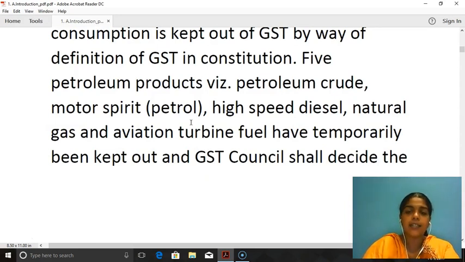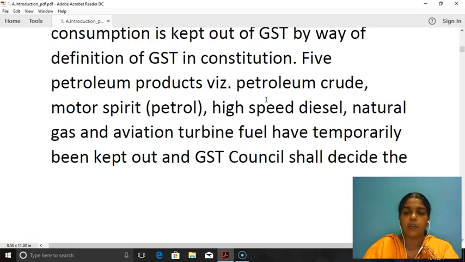So let us understand that in case of these 5 petroleum products, as of now, the taxes levied on all these 5 products are exceptionally high. So once these are brought into GST, we can expect a lowering in the rates of all these 5 petroleum products.